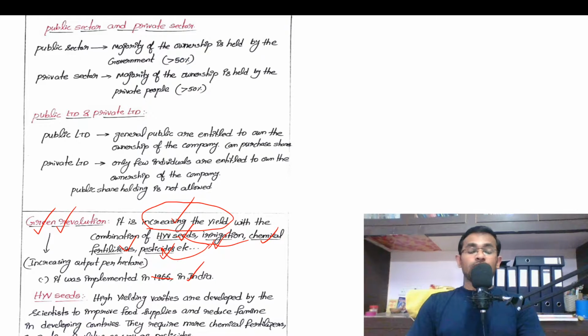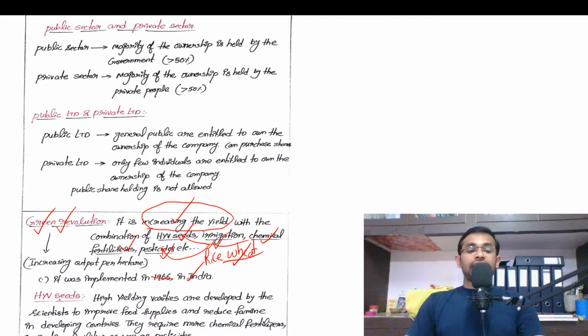So in order to pull our country out of that situation, the green revolution was introduced in 1966, right? And under green revolution, the production of rice and wheat was drastically increased, okay, to meet the needs of the people, to ensure the food security.